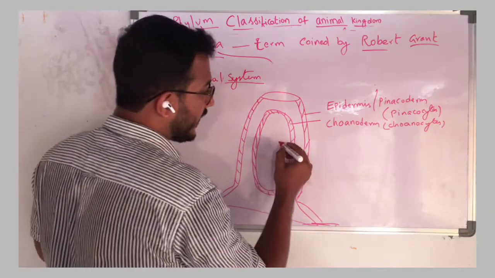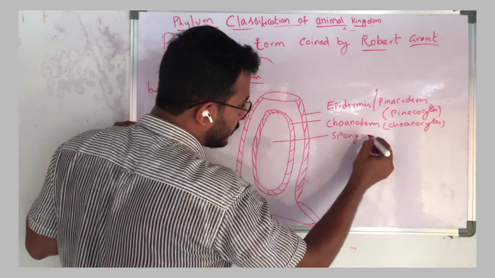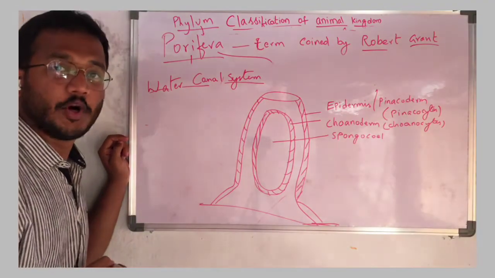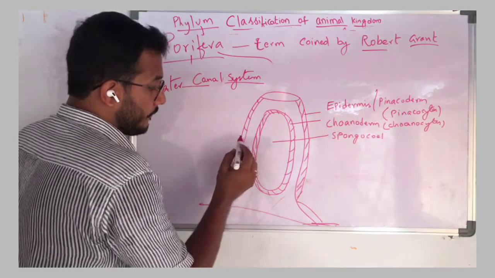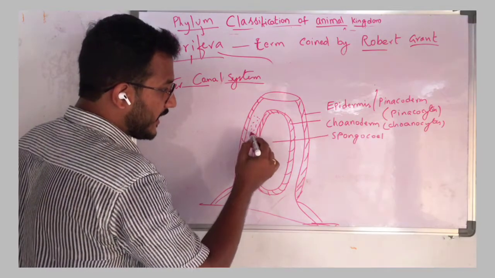And the inner cavity is known as spongocoel. And in between the pinacoderm and choanoderm, we have a gel-like material.